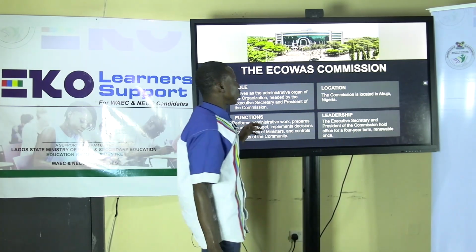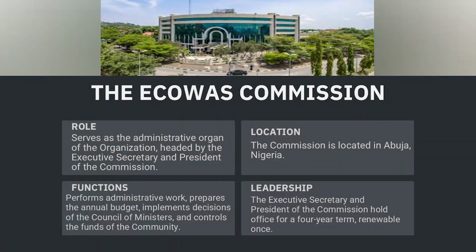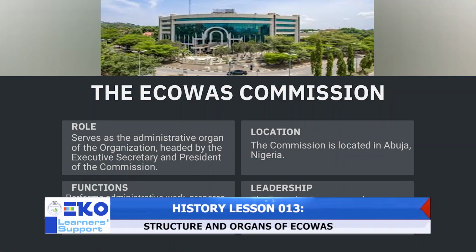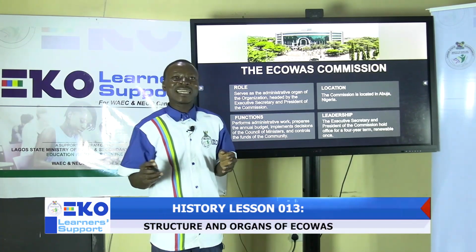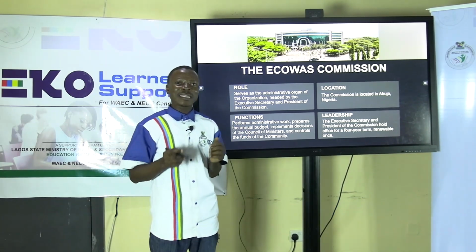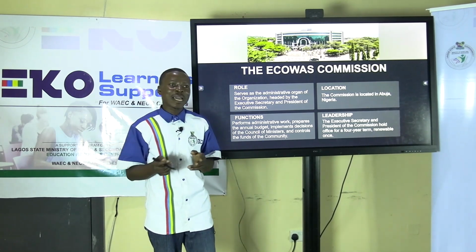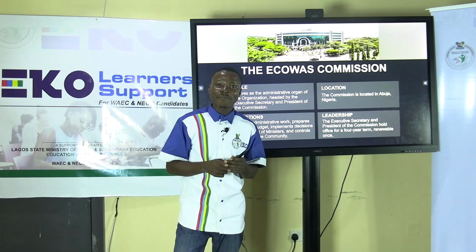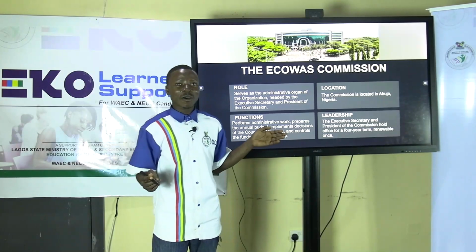Then we will now go to the ECOWAS Commission. This ECOWAS Commission serves as the secretariat of ECOWAS. The commission is headed by an executive secretary and president of the commission. Unlike other international organizations like the Commonwealth of Nations or the United Nations, which have a secretary general, ECOWAS does not have a secretary general. What they have is the executive secretary and president of the commission.